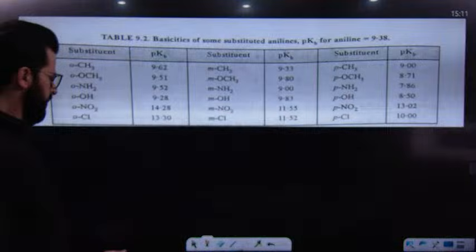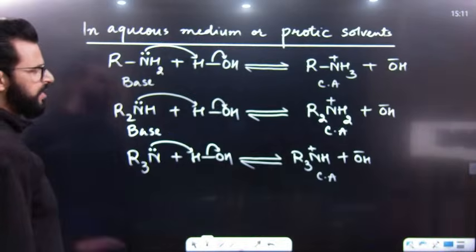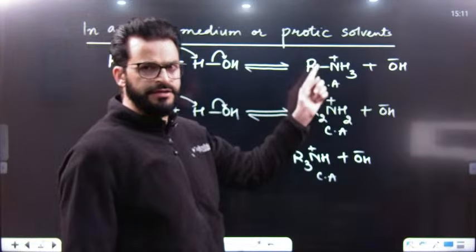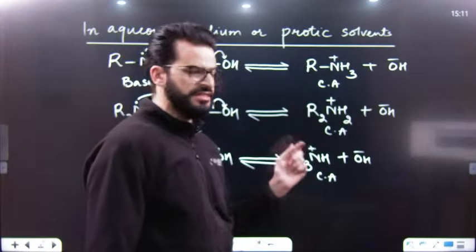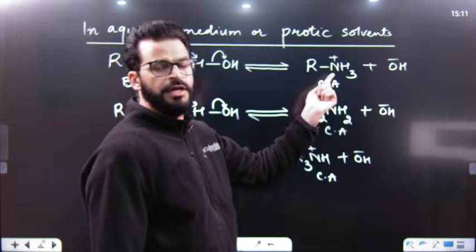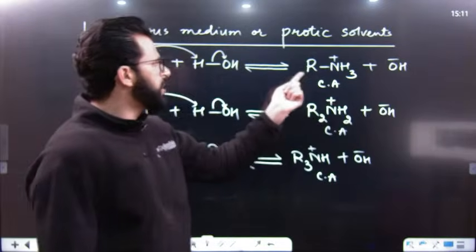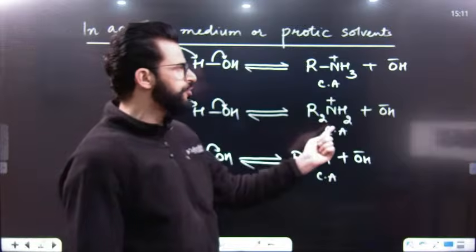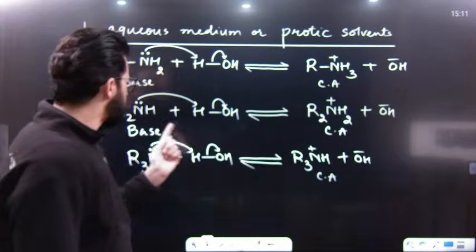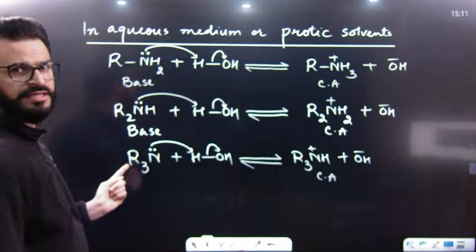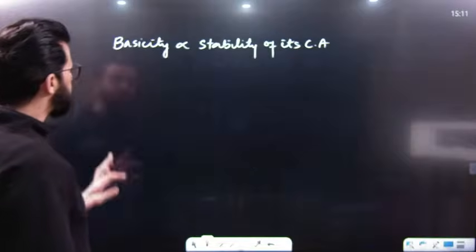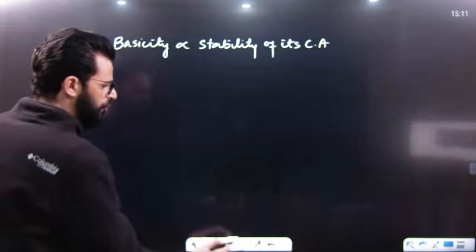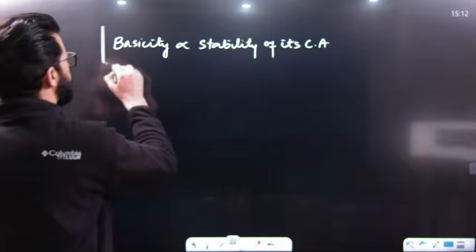That means if this is the conjugate acid, this is the conjugate acid, this is the conjugate acid, say for example, if this conjugate acid is more stable among these, that means this base is stronger base among these. Similarly, if this conjugate acid is more stable than these two, then this base is stronger than these two bases. So basicity depends on stability of its conjugate acid in this medium.